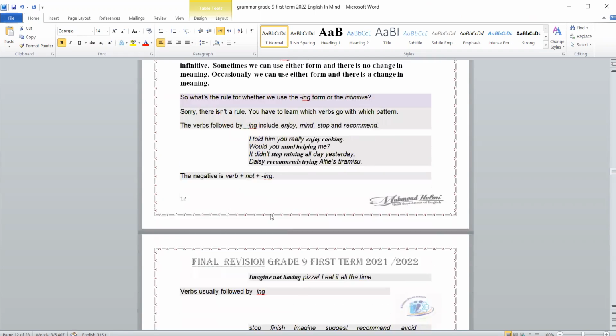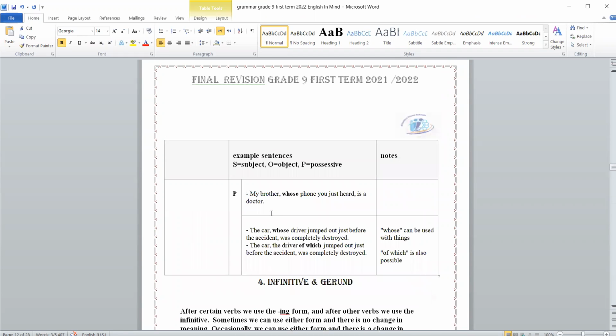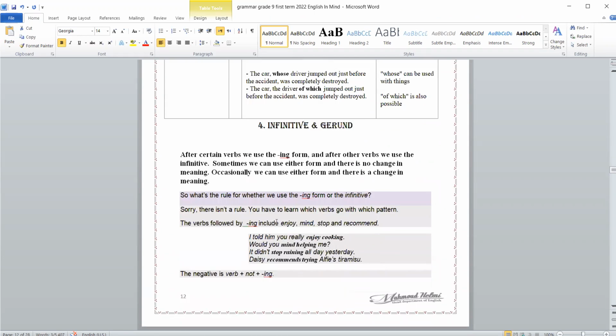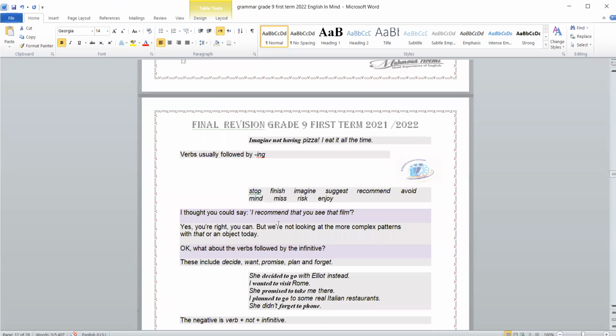What is the difference between that and which? Both of them can replace each other. That can replace who and which. It could be used instead of who, and it could be used instead of that, of which. Okay.